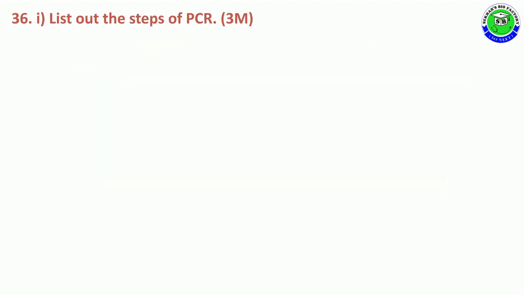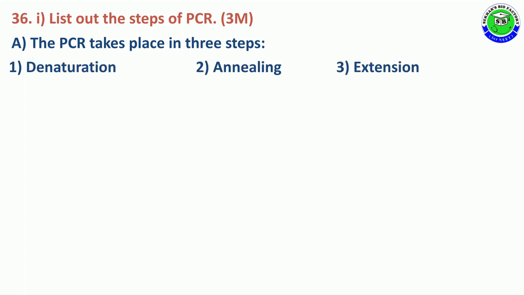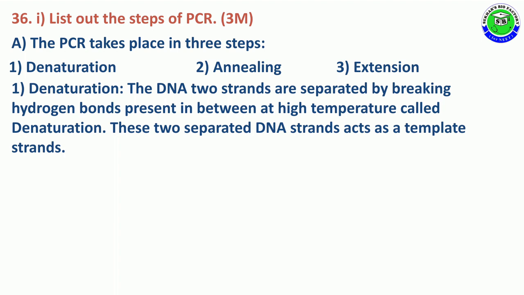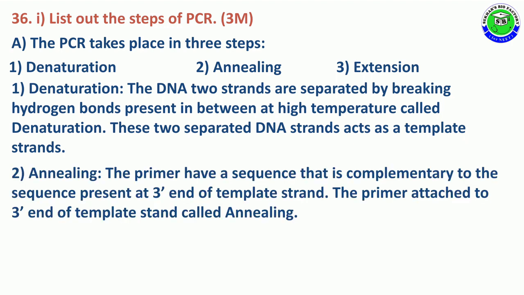Question number 36. First question, list out the steps of PCR for 3 marks. The answer is, PCR takes place in 3 steps. One is denaturation, second one is annealing, third one is extension. Denaturation. In this step, the two DNA strands are separated by breaking the hydrogen bonds present between them at a high temperature, called denaturation. So these two separated DNA strands act as a template strand for the synthesis of new DNA strand. The second step is annealing.